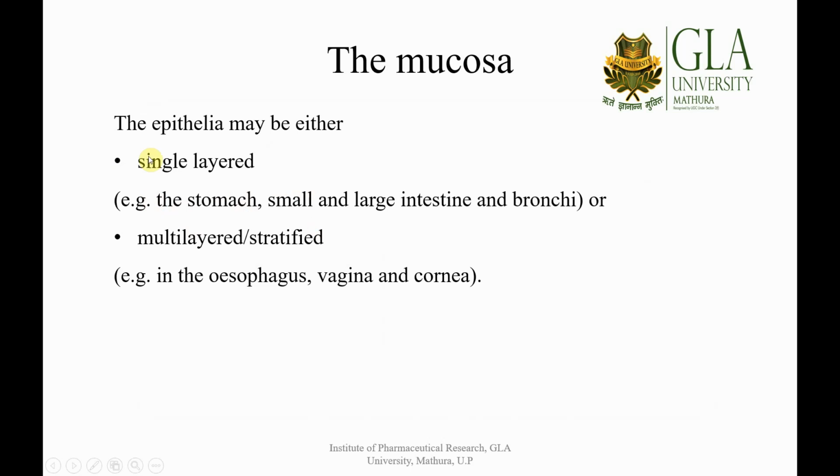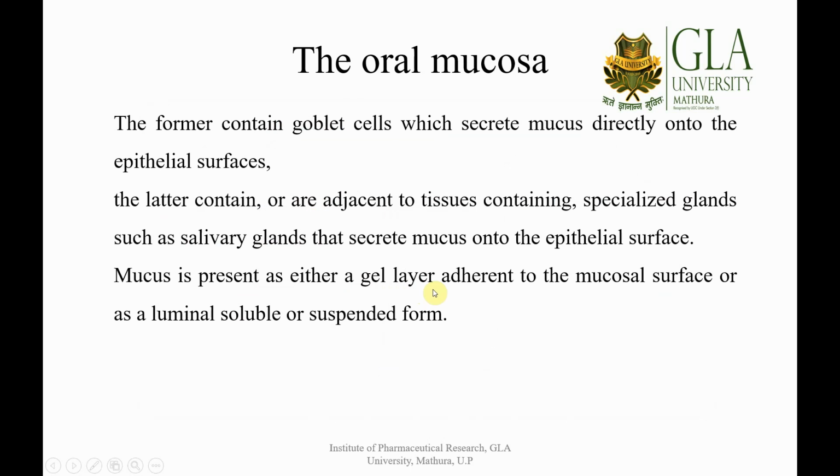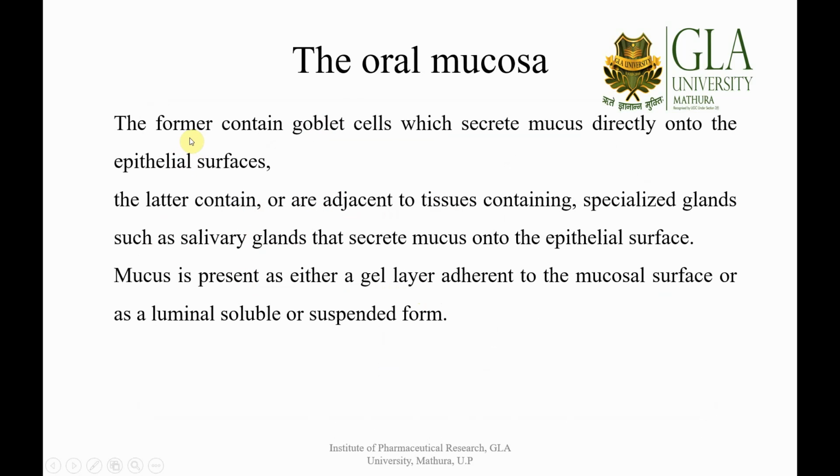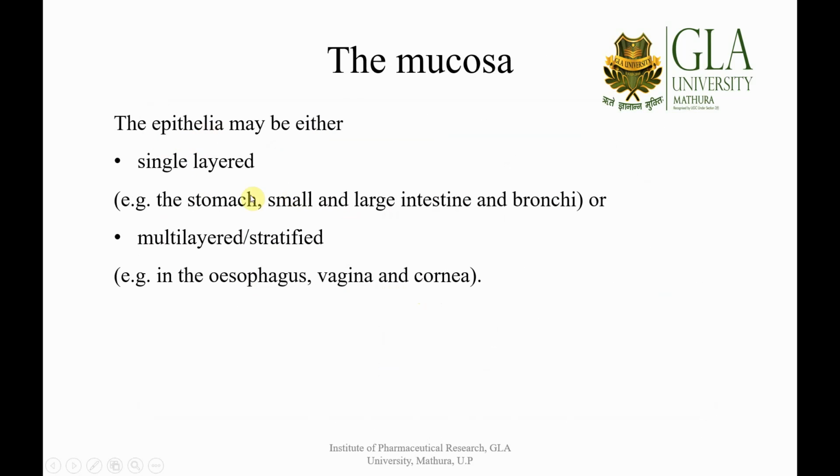If the epithelia is single layered, it is distributed in the stomach, the small and the large intestine, as well as in the bronchi. But when the multi-layered or stratified epithelium is there, it is found in the esophagus, vagina, or the cornea. So this is the brief regarding the mucosas. Now let me tell you what these are when the epithelia is single layered.